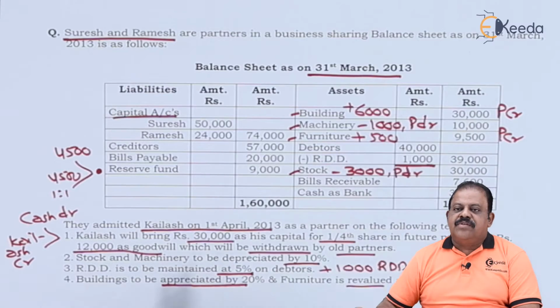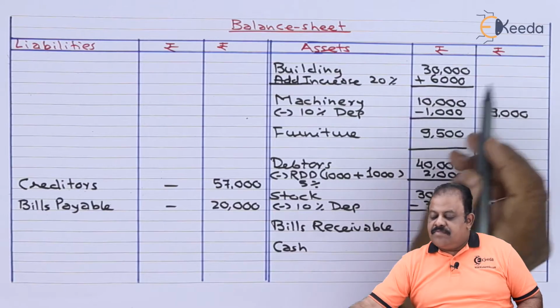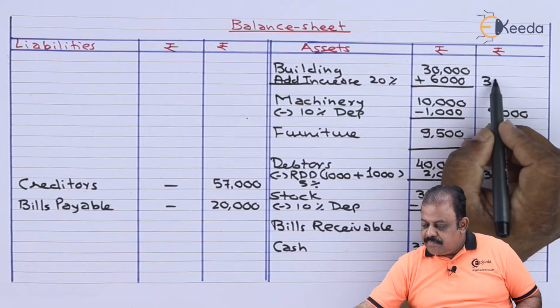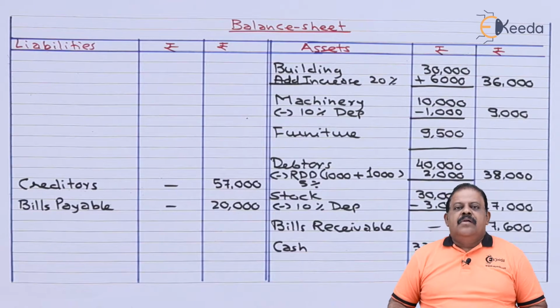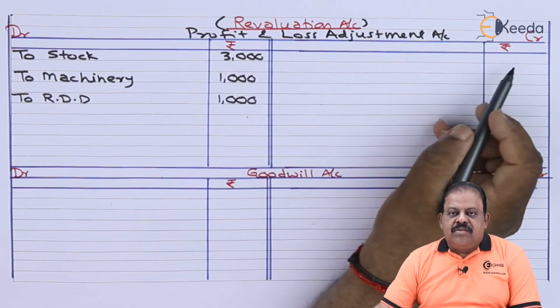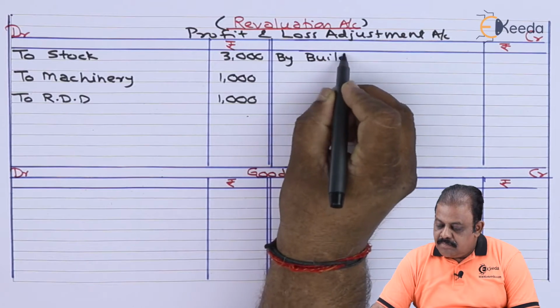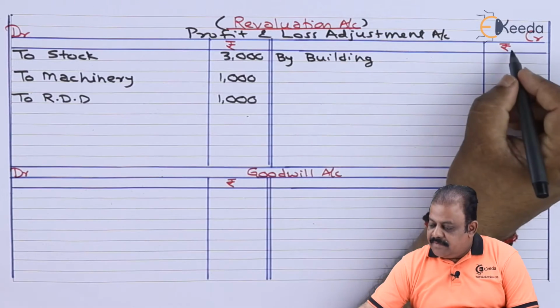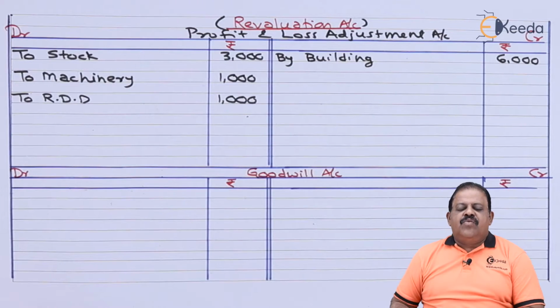Building is to be appreciated by 20%. Building is 30,000, increased by 6,000. Building now 36,000. Profit and loss adjustment account credit by building 6,000.